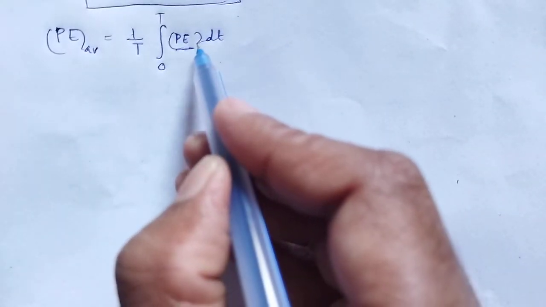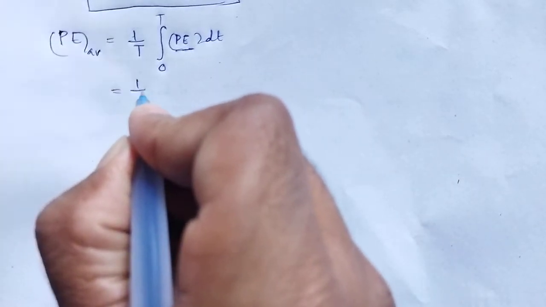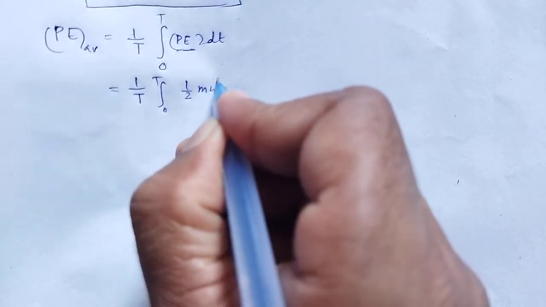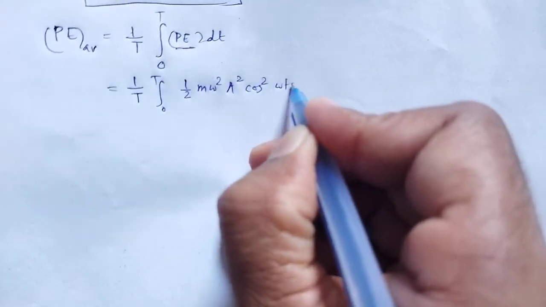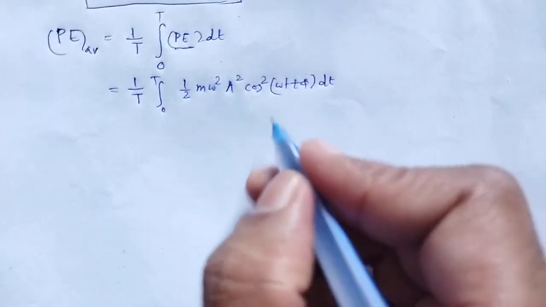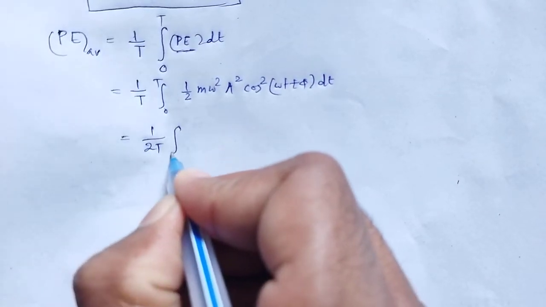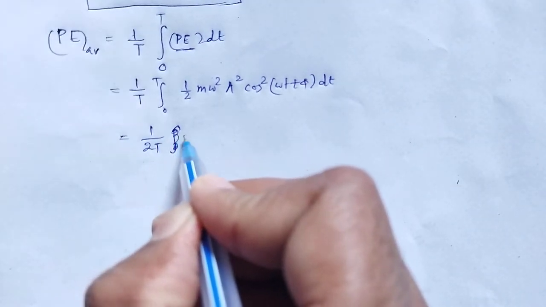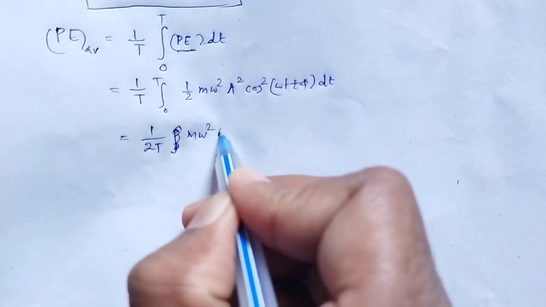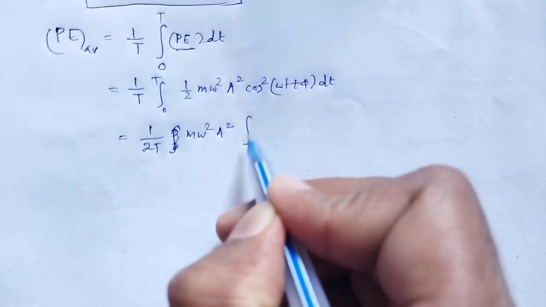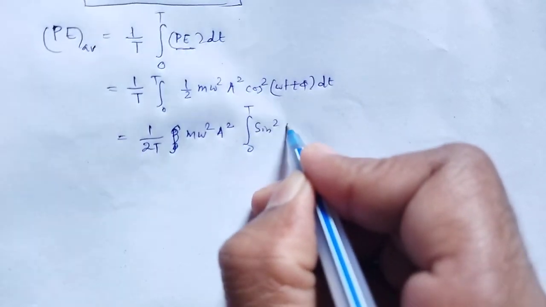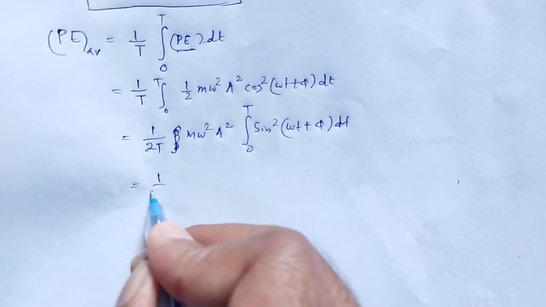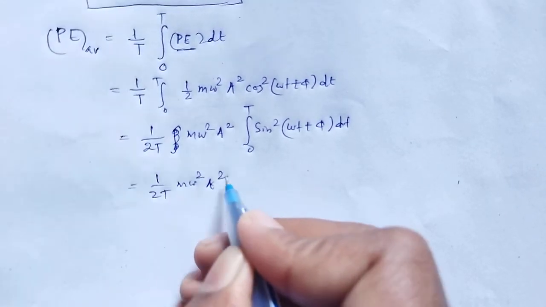But we know the potential energy of a particle in SHM is half m omega square a square cos square omega t plus phi. Here 1 by 2t into the constant term, that is m omega square a square, integration from 0 to t sin square omega t plus phi dt.